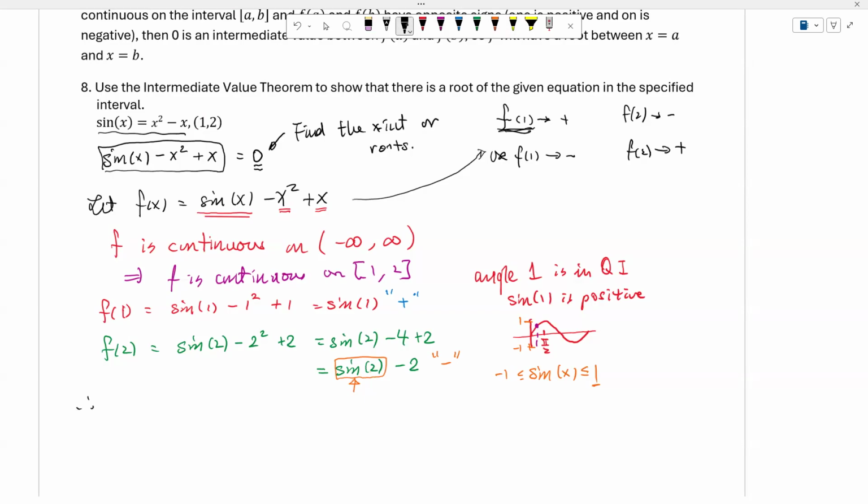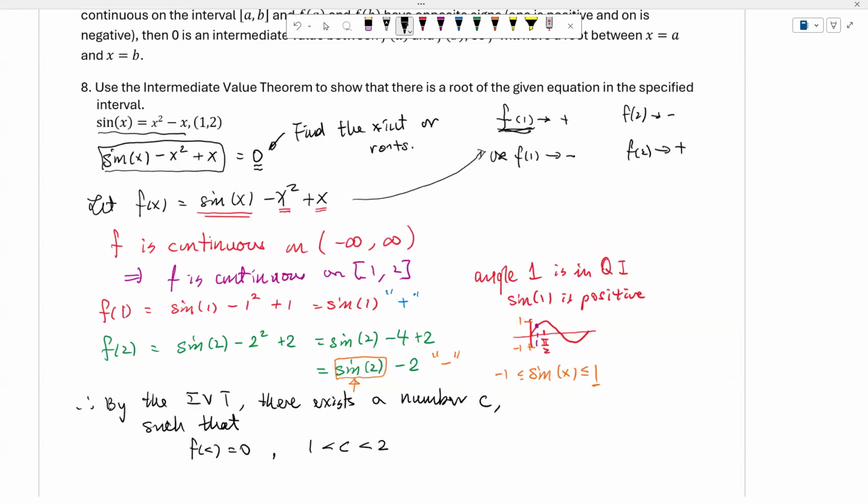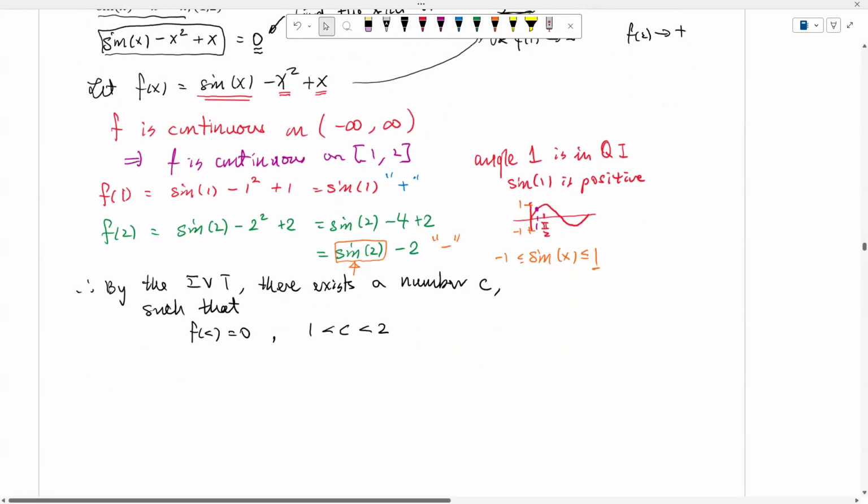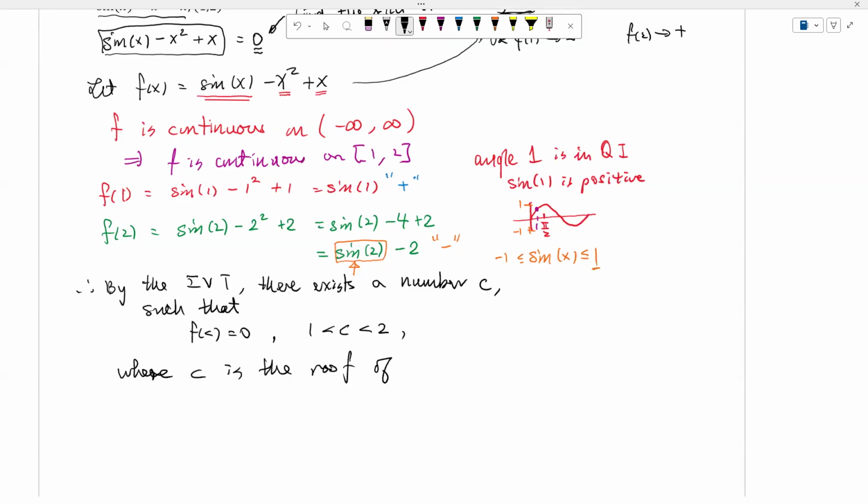So if this is the case, then we could say that by the intermediate value theorem, there exists a number c such that f of c equal to 0, where c is in between 1 and 2. Where c is a root of the equation.